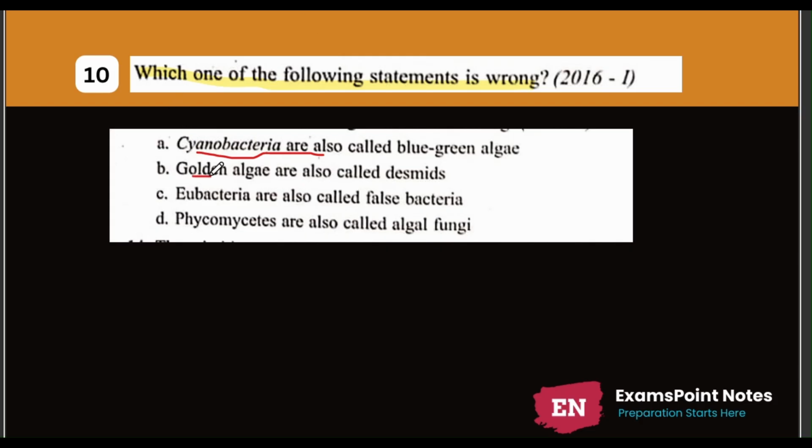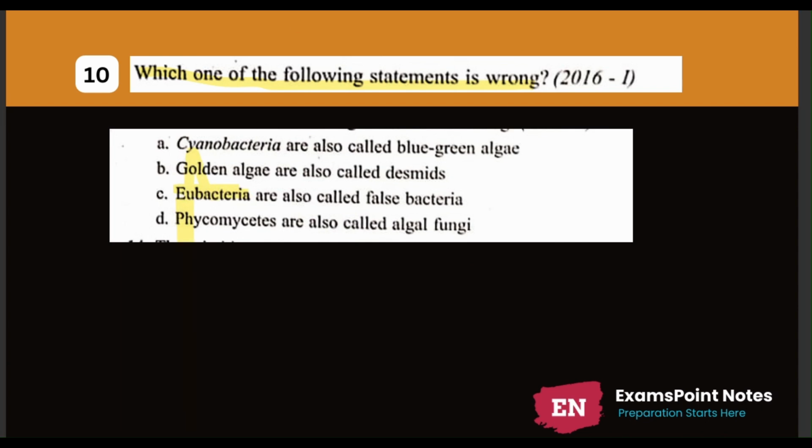Option number B. Golden algae are also called desmids. Option number C. Eubacteria are also called false bacteria. Option number D. Phycomycetes are also called algal fungi. Here the answer of this question is option number